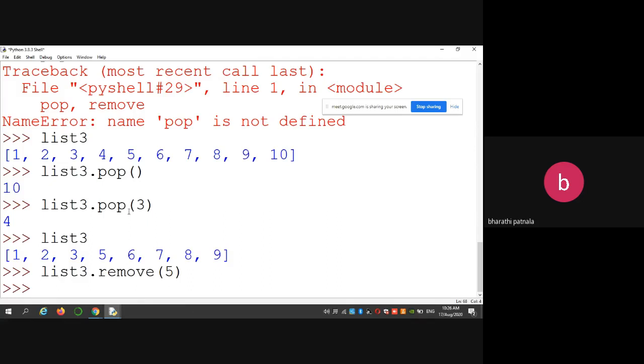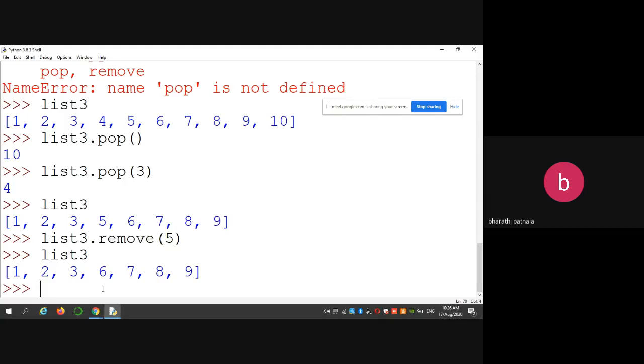Pop is used to delete an element which is in the given index position, whereas remove is used to delete the given element which is not any indexing. This is an element value. Now check the list 3. 5 is removed from the given list. If you want to remove the content with a name, then you have to use remove.